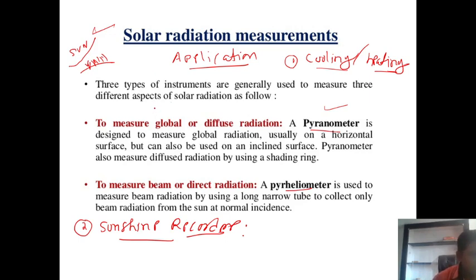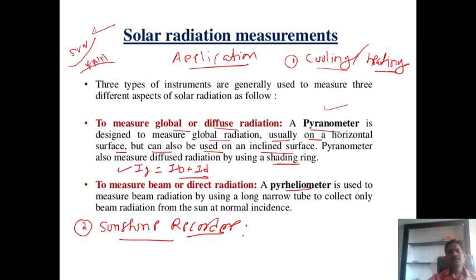First of all, we define the pyranometer. The pyranometer is designed to measure the global radiation. Global means the sum of beam plus diffuse radiation. It is usually used on a horizontal surface, but can also be used on an inclined surface. The pyranometer can also measure diffuse radiation by using a shaded ring, which we will discuss now.